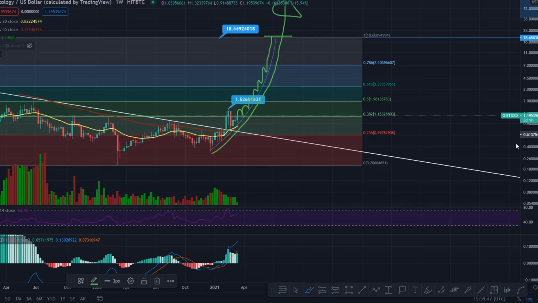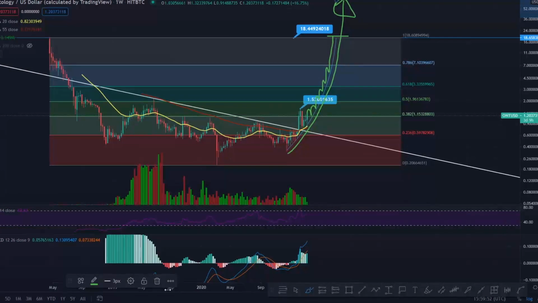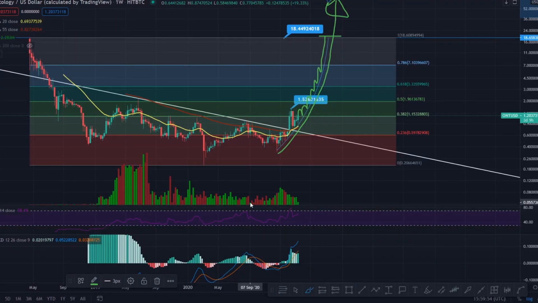At the moment, Ontology is trading at $1.19, and a current market capitalization of 1 billion. So to appreciate 14x, you're talking 14, 15 billion market cap for Ontology. And it is a great project, guys. It has been around for a very long time. It's got a lot of backing. I'll leave you to do the research yourself.